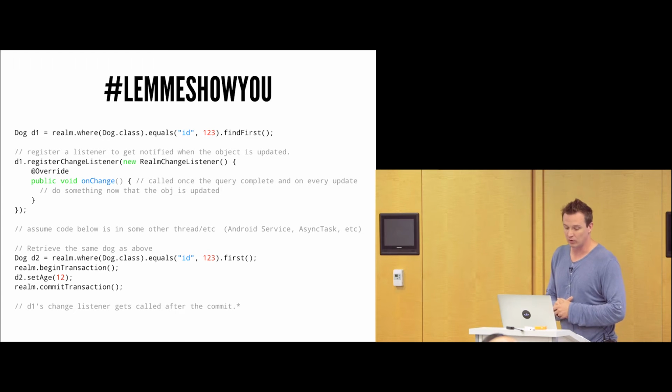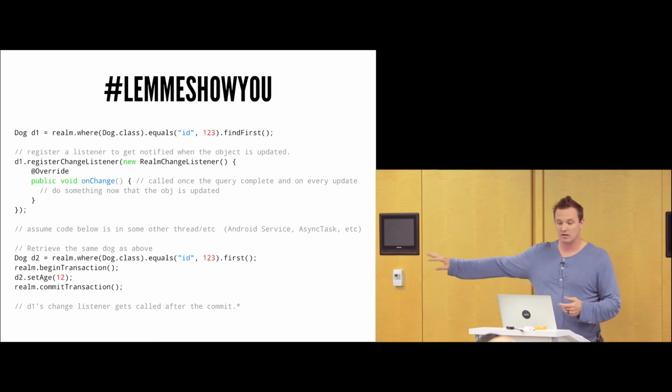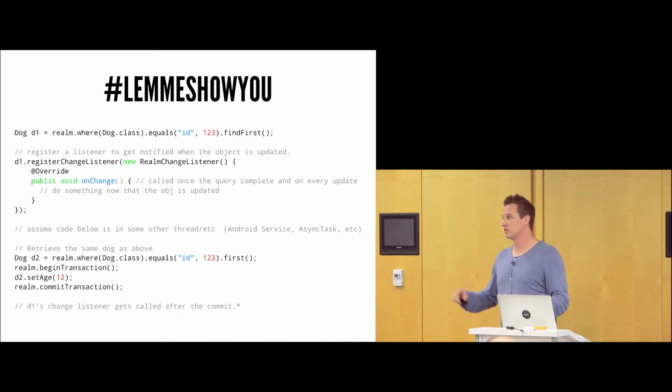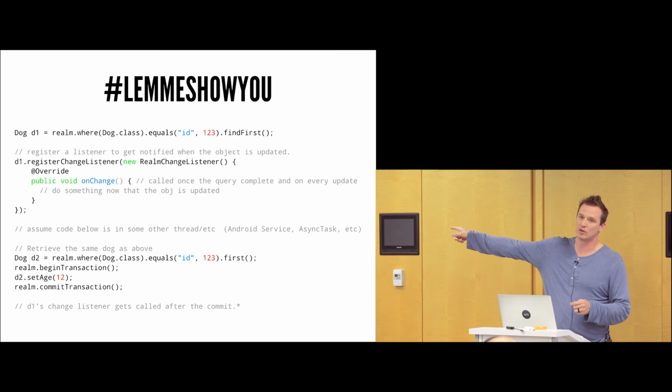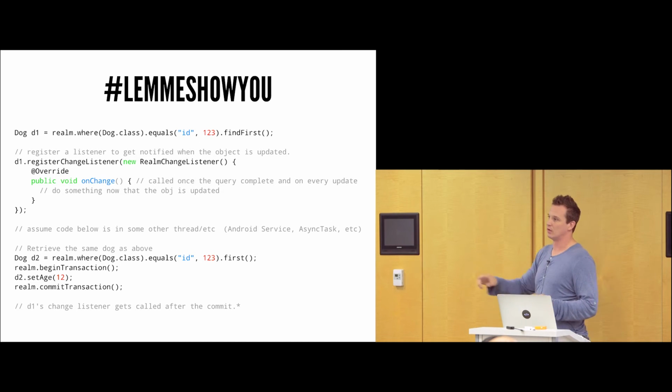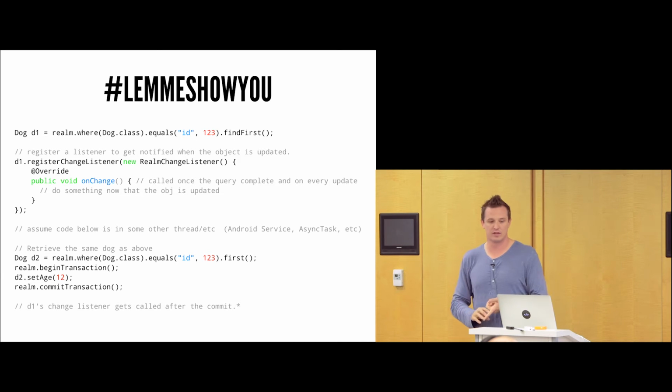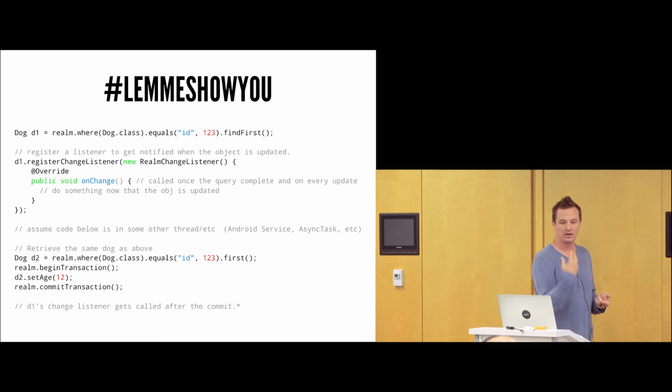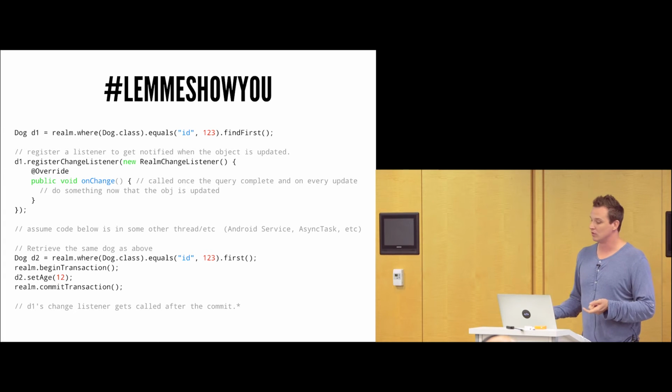And we're going in here and we're going to go ahead and get the same dog, and now we're going to set the dog's age to 12 for whatever reason. Maybe it was a mistake. Well, that's been updated in some other asynchronous thread, and you're still looking at your screen. All of a sudden, in real time, Realm will let you know, saying, hey, this dog object has changed, and will automatically call your change listener for you. You don't have to set any content observers or anything. You just add this little change listener, and that dog object will automatically be shown for you.